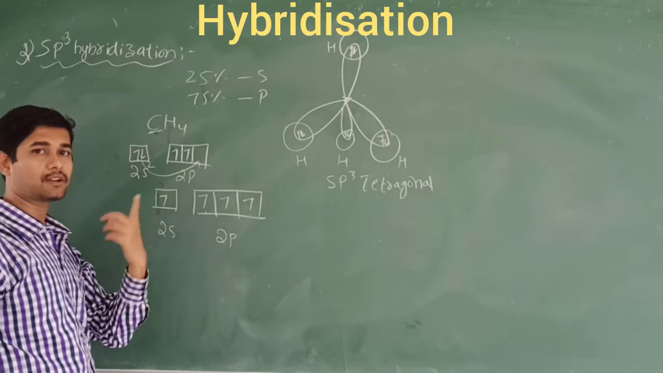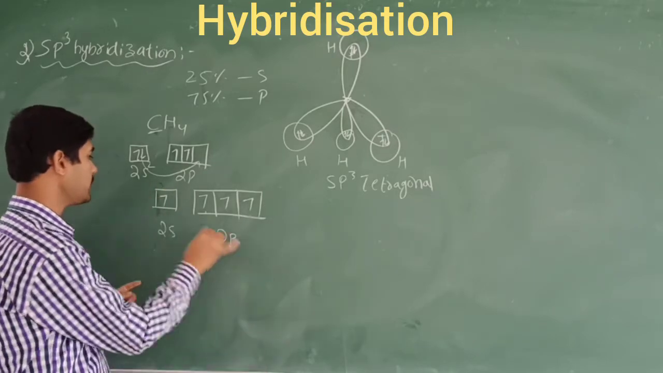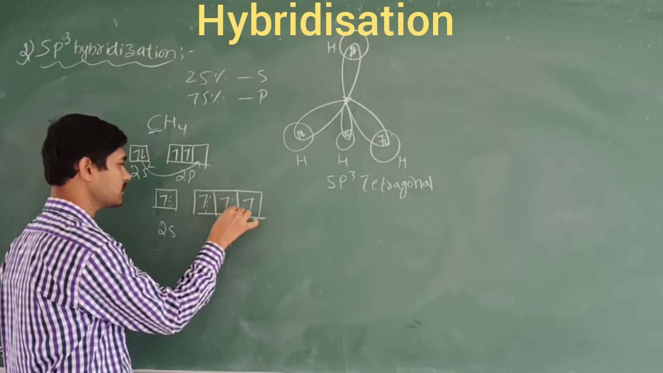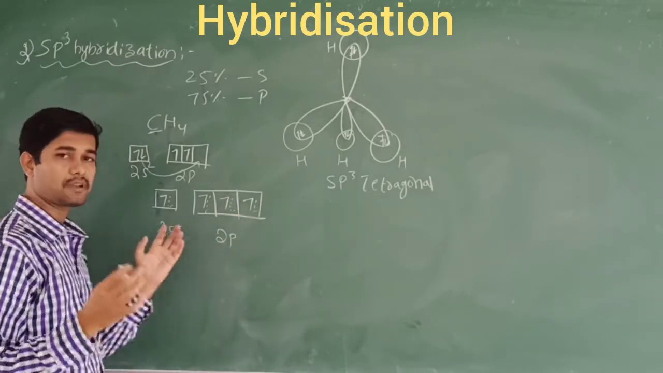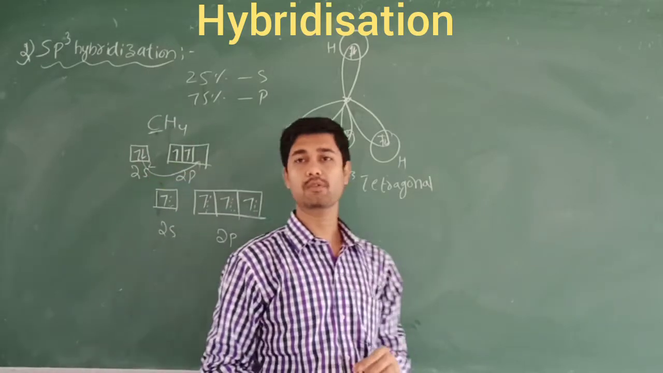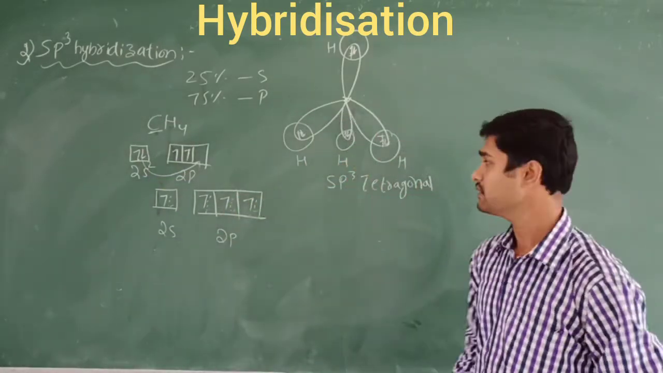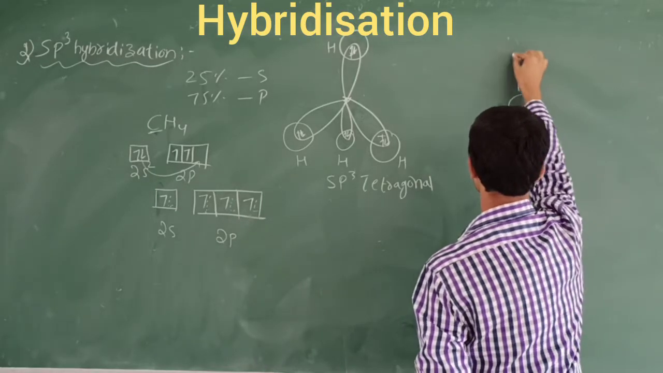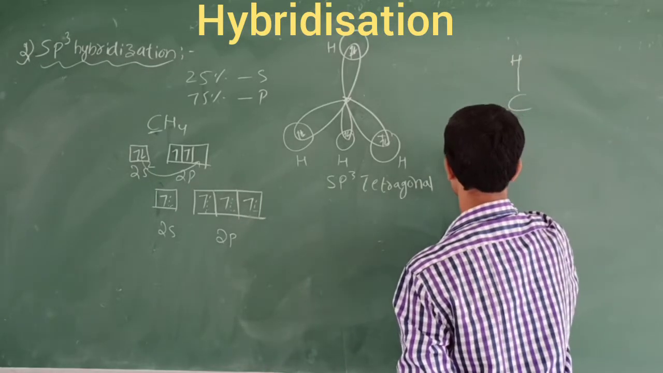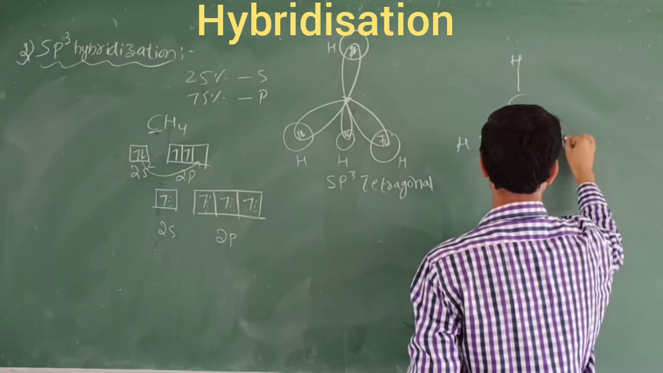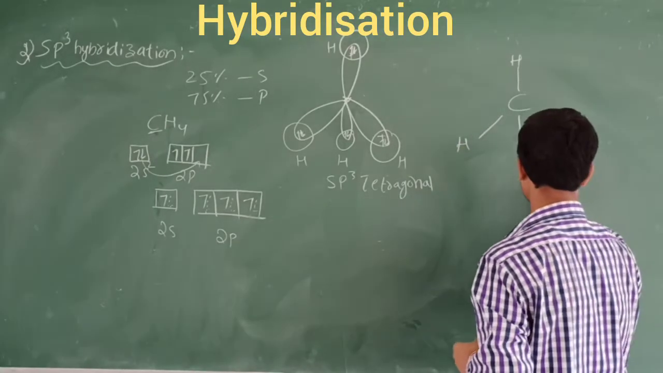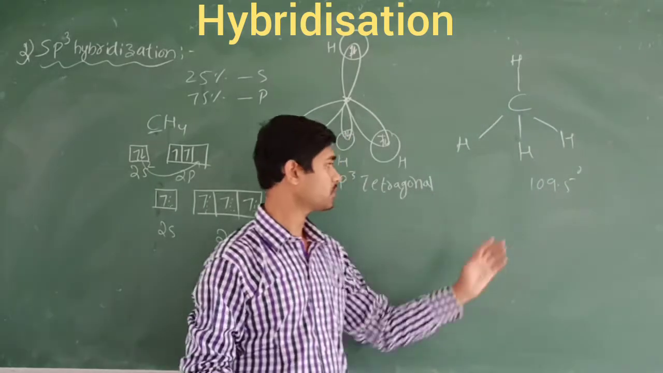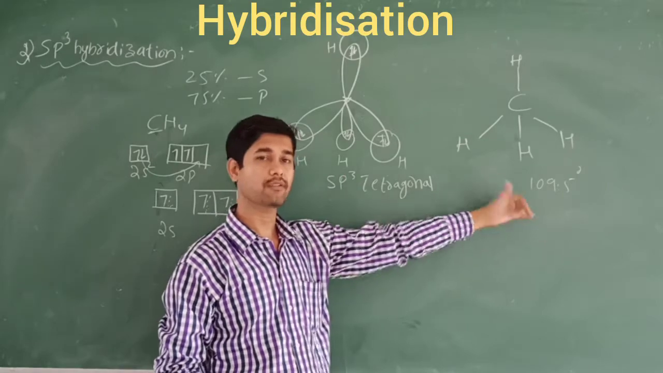Each hydrogen contains a 1s1 electron, which enters to make a hybrid orbital. That's why this is called mixing of the s and p orbitals, which we call sp3 hybridization. Finally we write the structure for methane: carbon is the center atom, and these are hydrogens. The bond angle should be around 109.5 degrees for the tetrahedral geometry. So 109.5 degrees is the bond angle here.